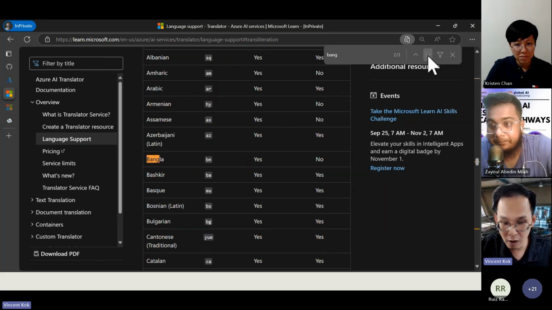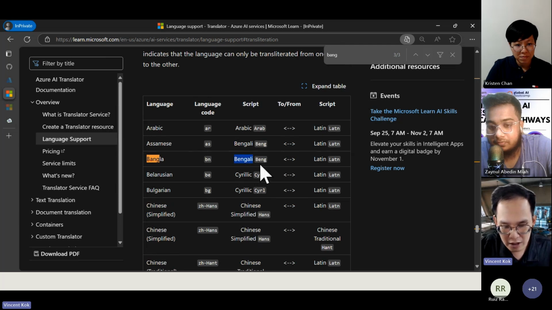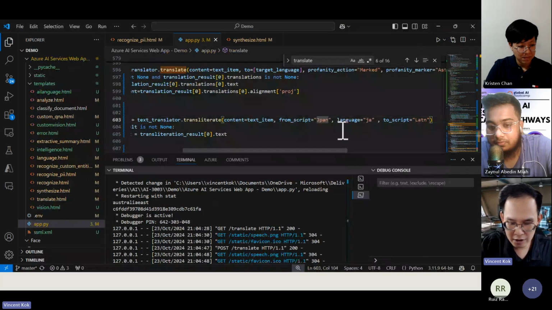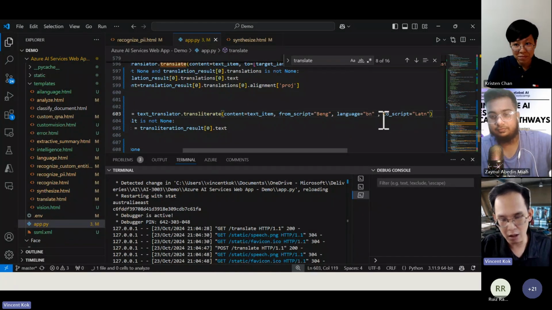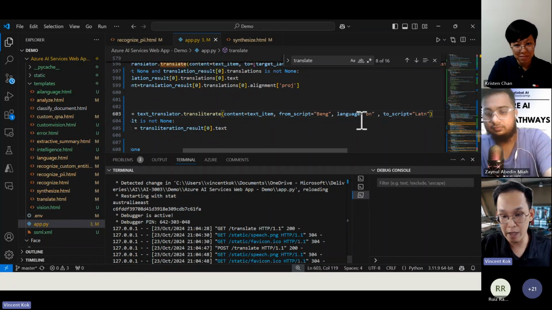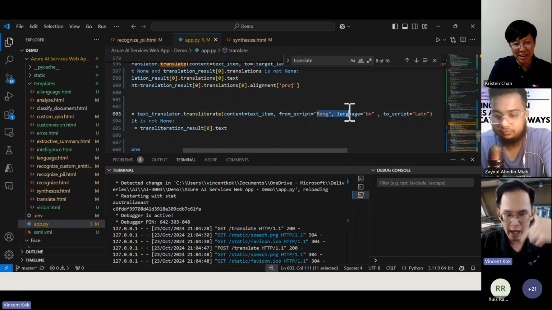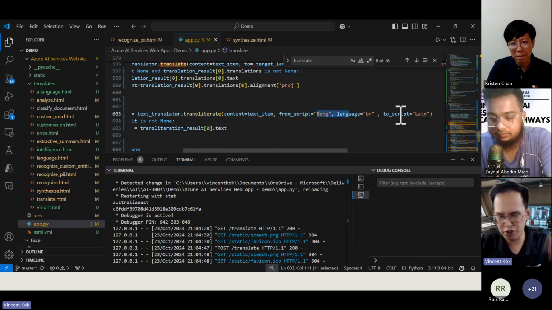They have this language out of the box, so we need to have BENG and BN. Let's change this to BENG and BN. Christine will probably see that this is a gap we can improve to make our app more robust. We can have a drop down to change it instead of changing it in the code.